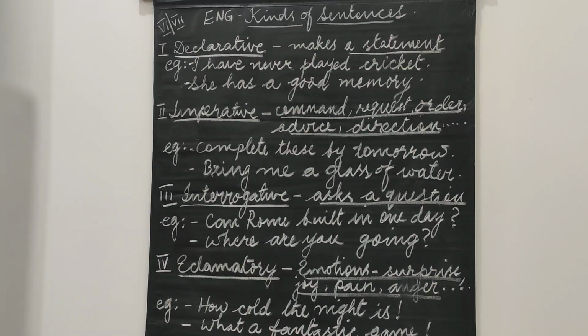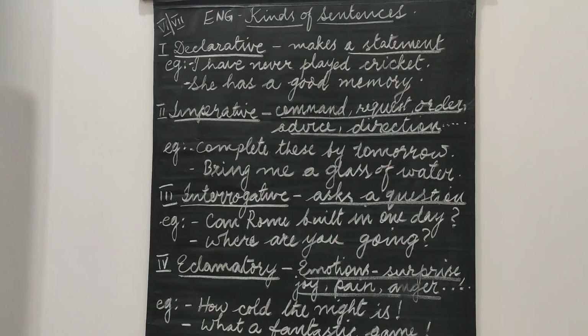Let us look at the second example. She has a good memory. Again, it just makes a statement saying that she has a good memory. Now, the first sentence is negative and the second sentence is positive.